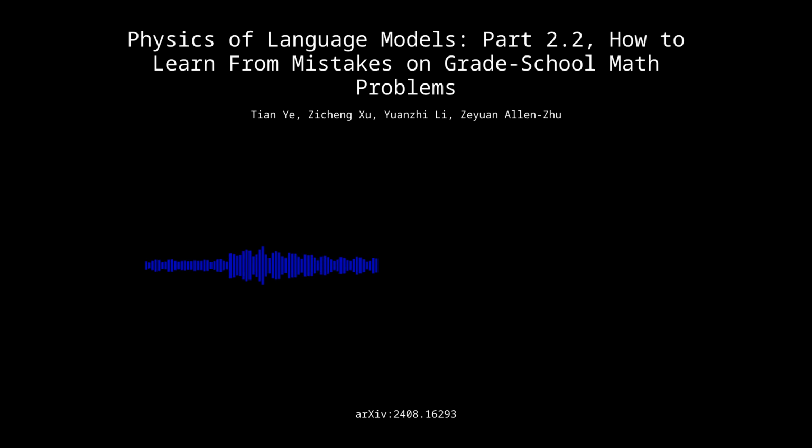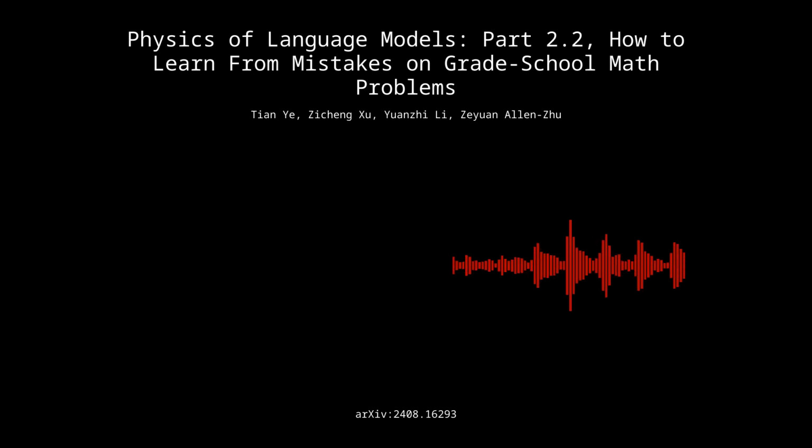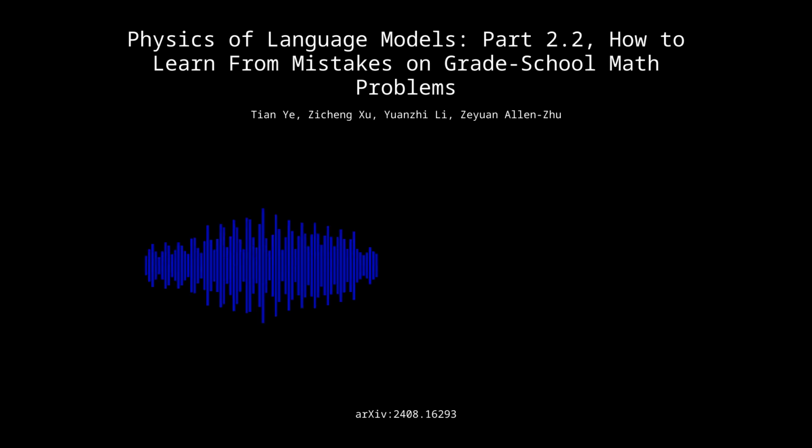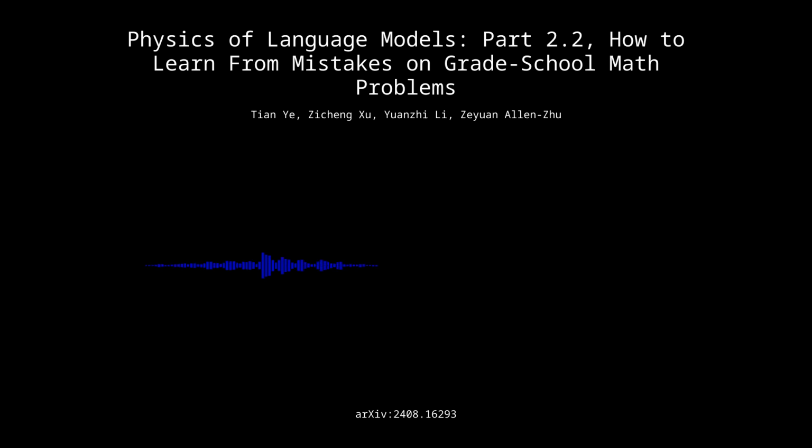Exactly. So the idea here is to actually train a model on data that shows how to correct errors directly. So what they did was create a dataset of math solutions, but they intentionally put in incorrect steps, and then they showed the correct way to fix those mistakes. It's like they're showing the model how to go back and fix its work, like a student learning from corrected homework. Exactly, like giving them a roadmap. And the results were kind of surprising. Models that were trained on this retry data actually performed way better than models that were trained on the same amount of data, but without any errors.